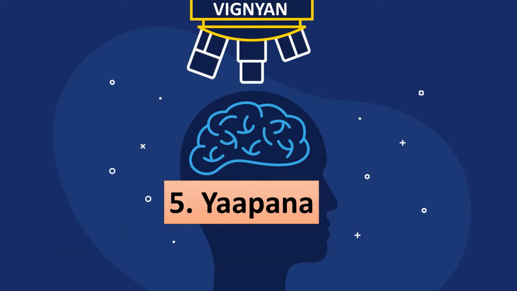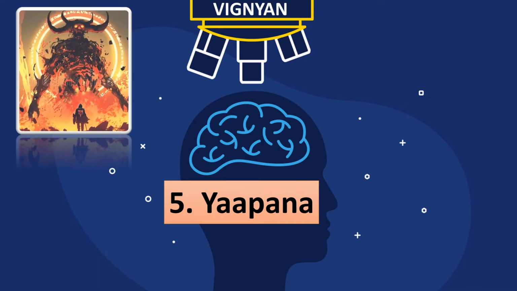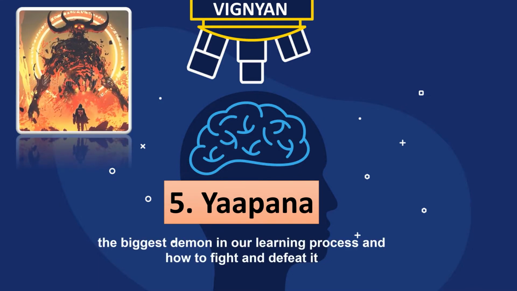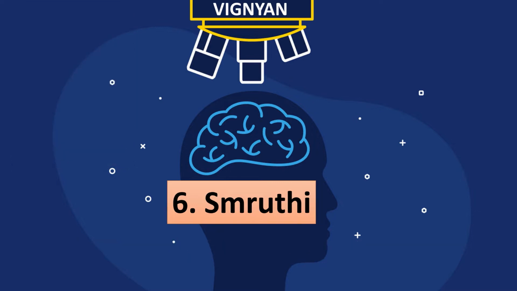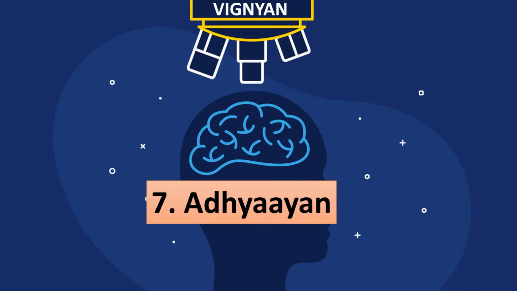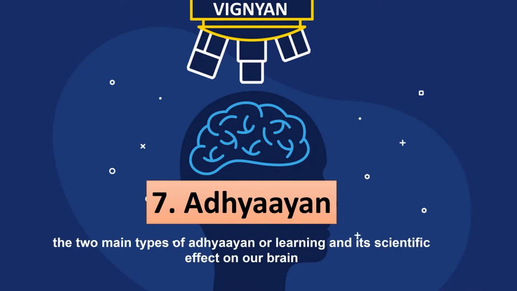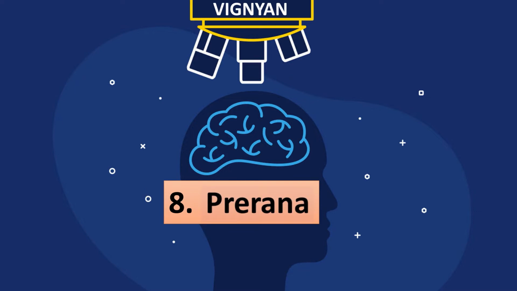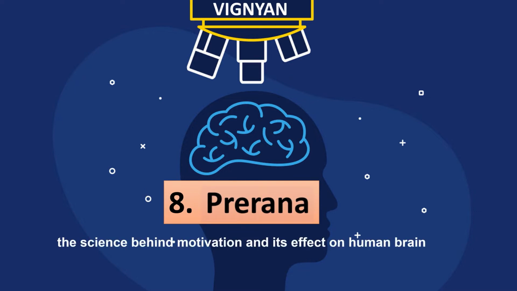Then the fifth, we come across the biggest demon in our learning process, and this biggest demon or obstacle is Yaapana. Here we are going to understand how to fight and defeat this demon. The sixth stage is the stage of Smriti, which is nothing but memory management. How actually our memory works and the two types of memory we have in our human brain. Seventh is Adhyayan. The two main types of Adhyayan are learning and its scientific effect on our brain. Eighth is Prarana. The science behind motivation and its effect on the human brain.